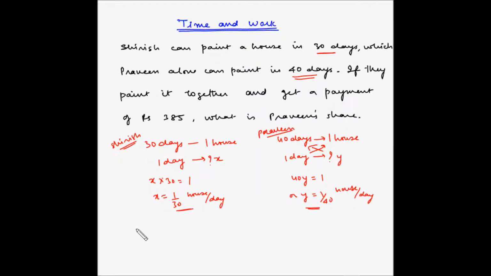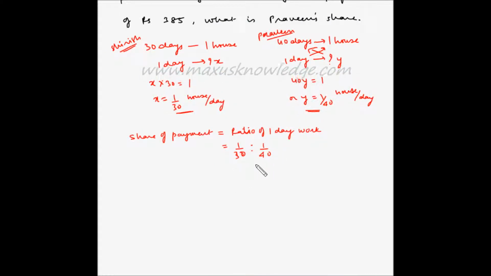So now the share of payment will be equal to the ratio of their 1 day's worth of work, which is equal to 1 by 30 is to 1 by 40. Now this can also be written as 4 is to 3. So let us understand how we arrived at 4 is to 3.